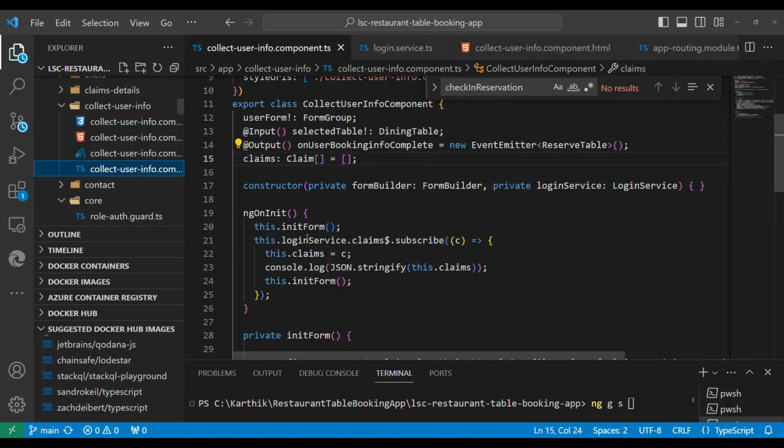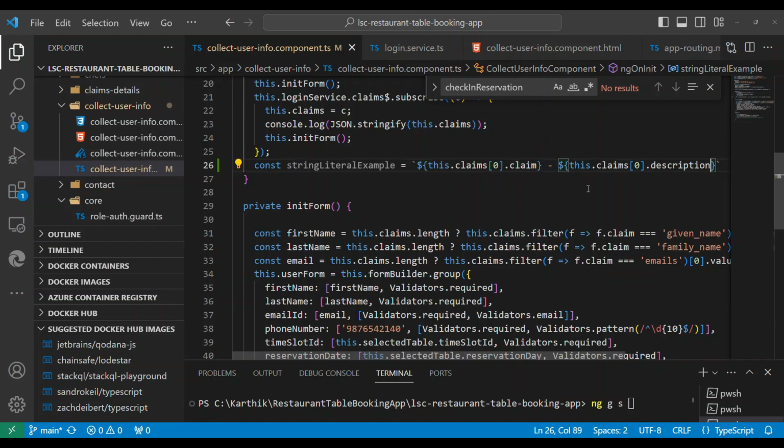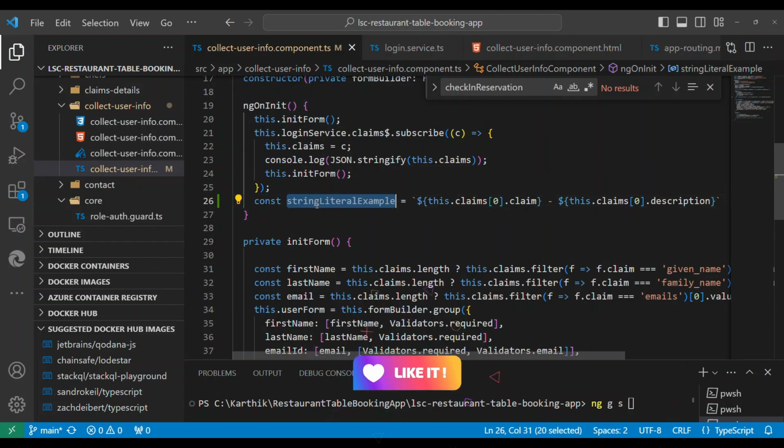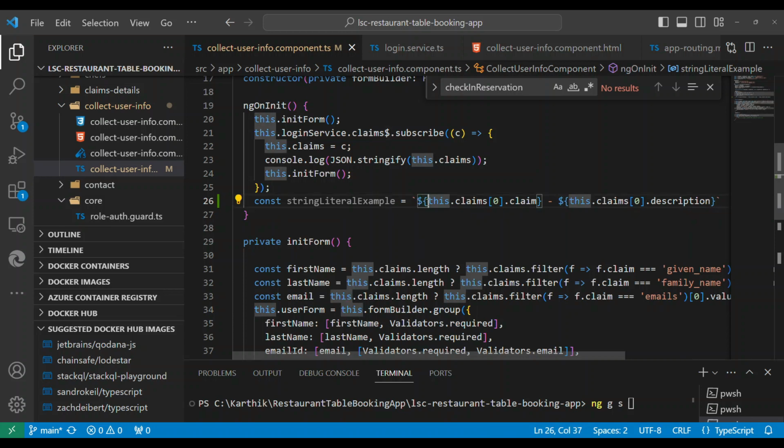However, string literals means, let's say you have a string like this. So string literals means, let's say you have a variable or anything inside this logic, okay? You're using this tick symbol. This is tick symbol. This is not single quotes. It's a tick symbol, okay? You use the tick symbol front and back, and then you use the dollar symbol and single curly bracket. And then inside that, any variable or anything that can be evaluated can be used.